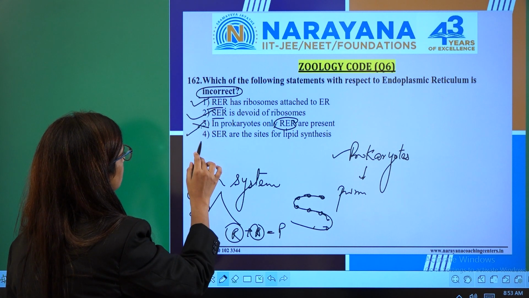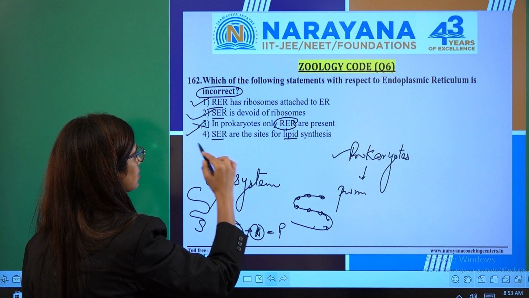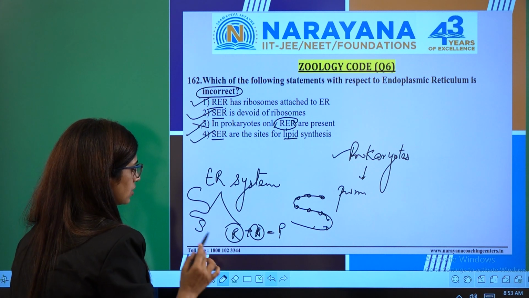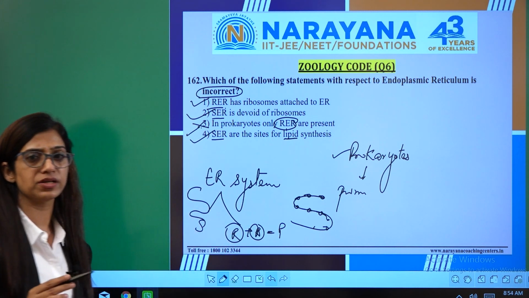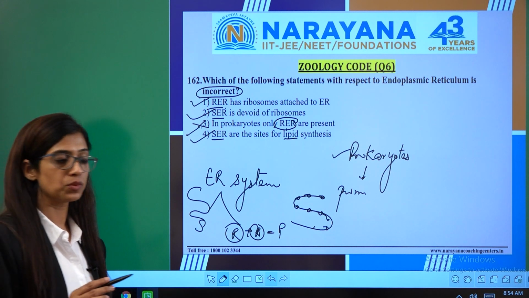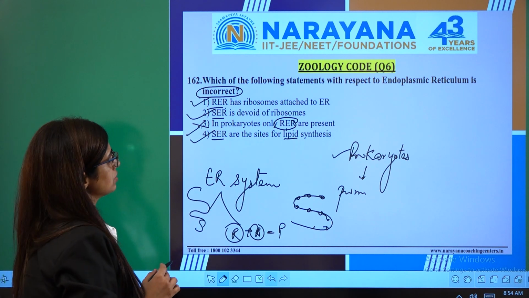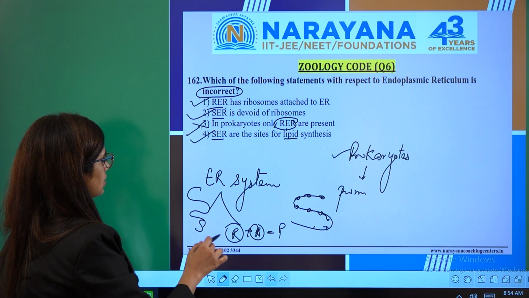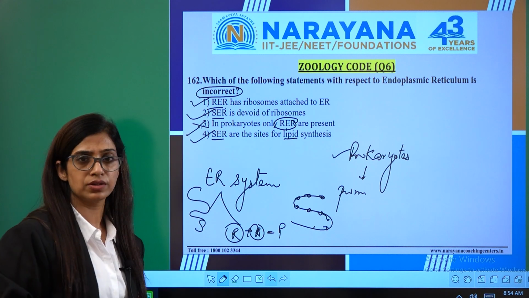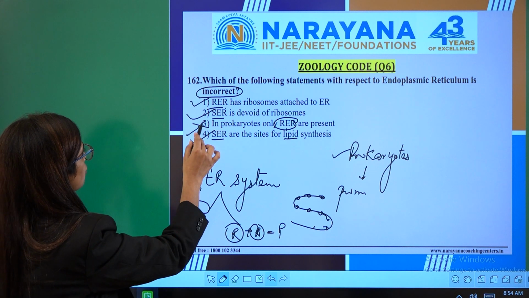Let's go to the fourth statement. SER are the sites for lipid synthesis. This is also right. Just now I said smooth and rough endoplasmic reticulum are designated for particular synthesis. Protein synthesis is done by RER, whereas lipids are synthesized by smooth endoplasmic reticulum. So this way, the right answer is 3.